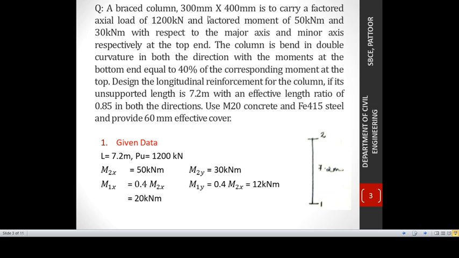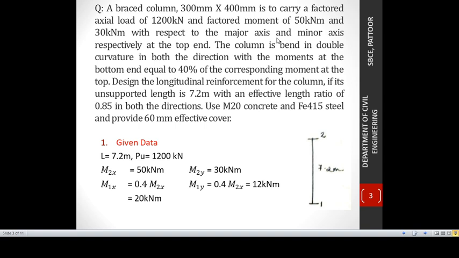So it is a rectangular section with B equal to 300 mm and D equal to 400 mm. This column is carrying a factored axial load of 1200 kN, so Pu is equal to 1200 kN, and factored moments of 50 kN·m and 30 kN·m with respect to the major axis and minor axis.